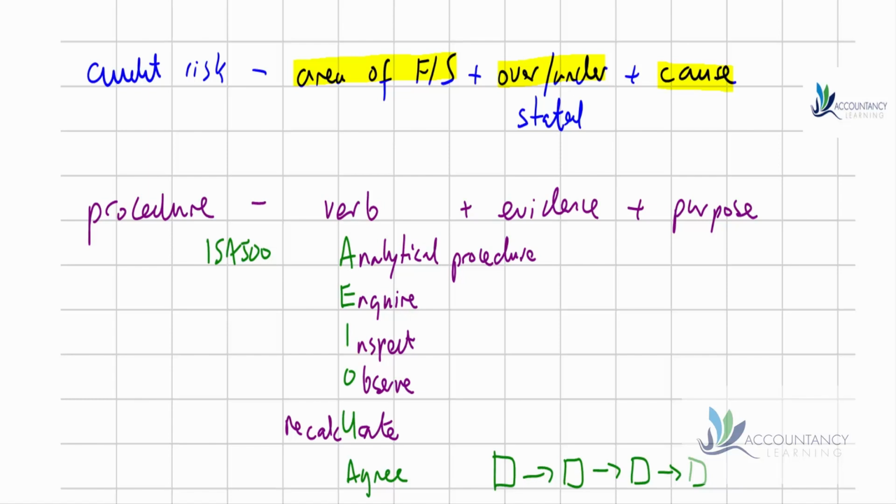So again, if you want to get your good marks in the exam, try to make sure that you have all three components: a good, strong, clear verb. You specify exactly what is the evidence that you're going to be looking at, and then why is it that you're doing this test? What is it trying to achieve?